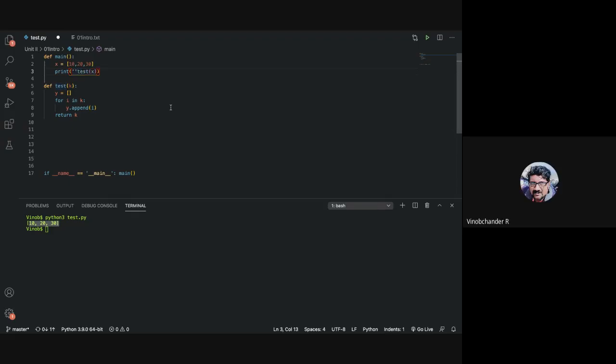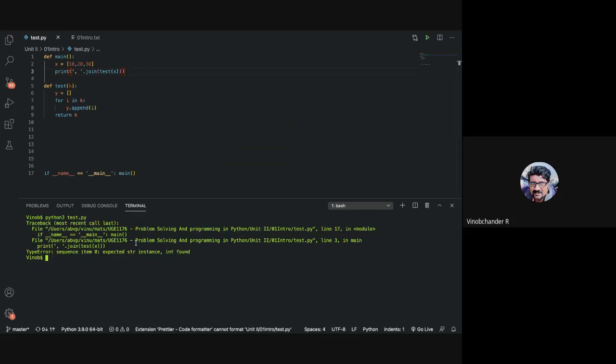What will happen if you do a join here? Will it work? You cannot do a join here. Yes, it is integer type. Correct. So what can I do? Maybe I can say y.